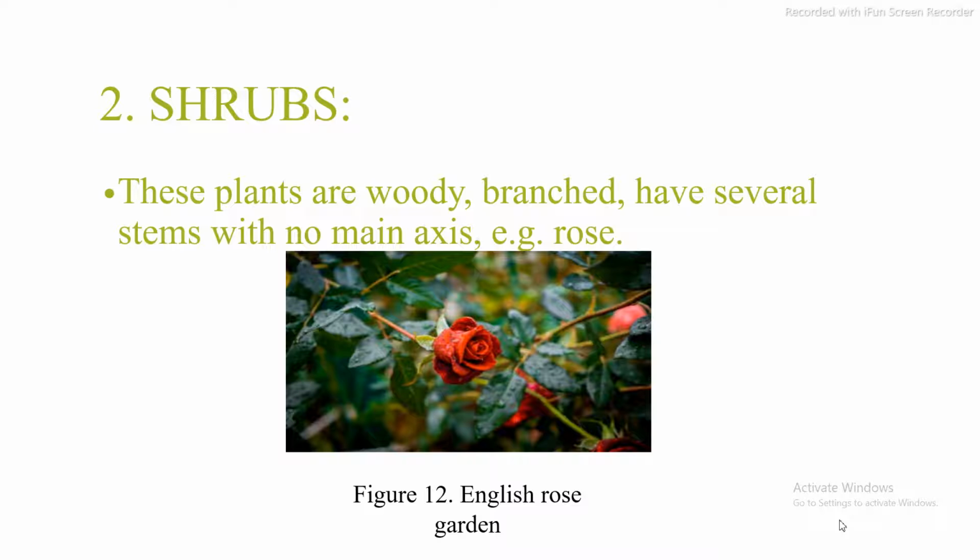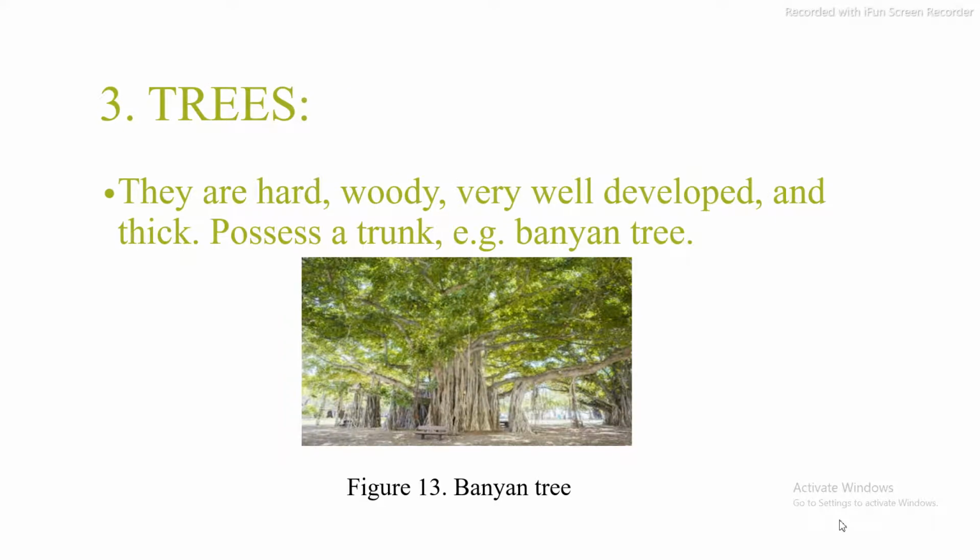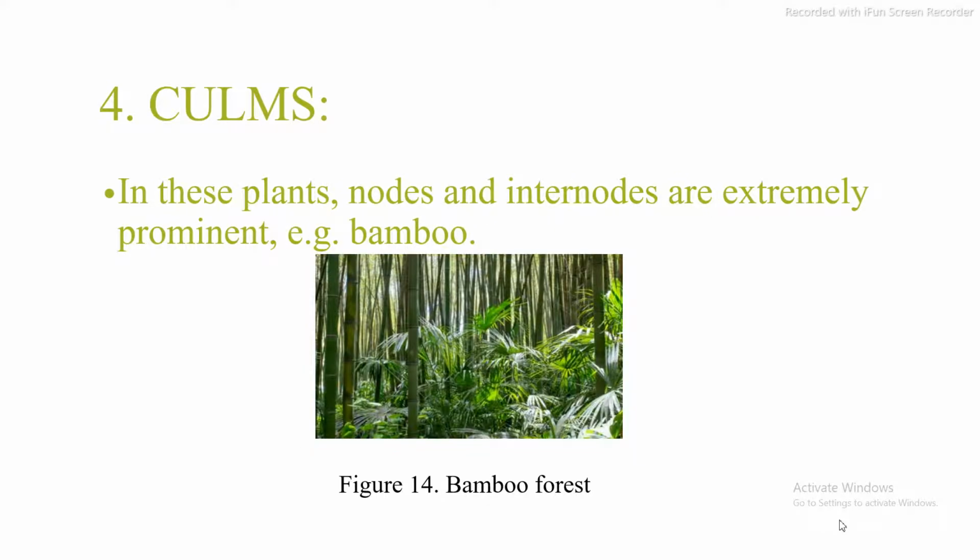Shrubs. The plants are woody, branched and have several stems with no main axis. A common example of these plants is the rose, English rose garden. Trees. They are hard, woody, very well developed and thick. They possess a trunk. An example is the banyan tree. Clumps. In these plants, the nodes and internodes are extremely prominent. An example of these plants is bamboo.